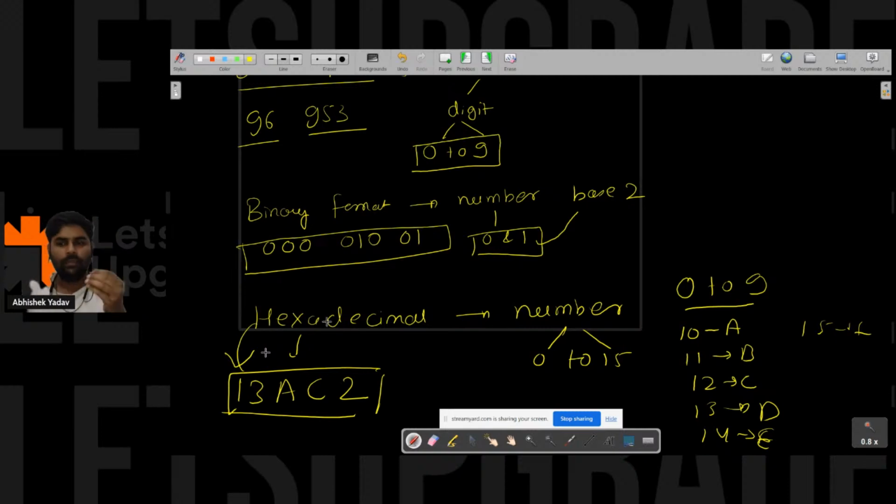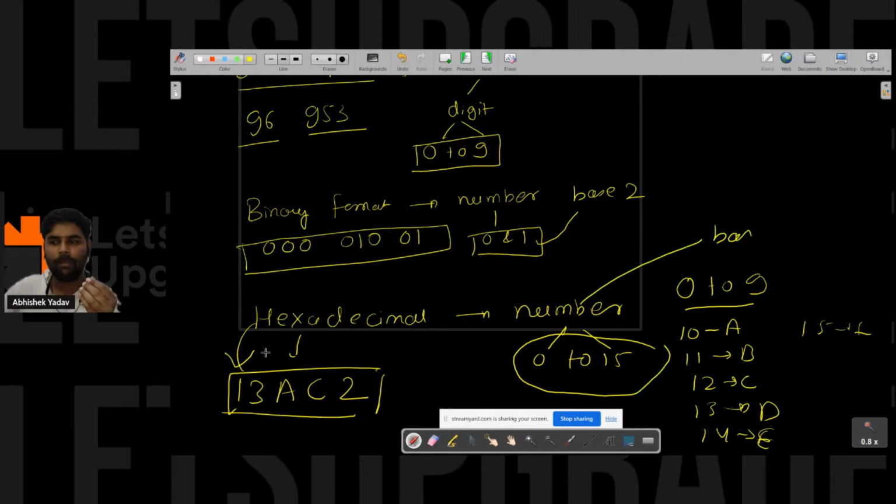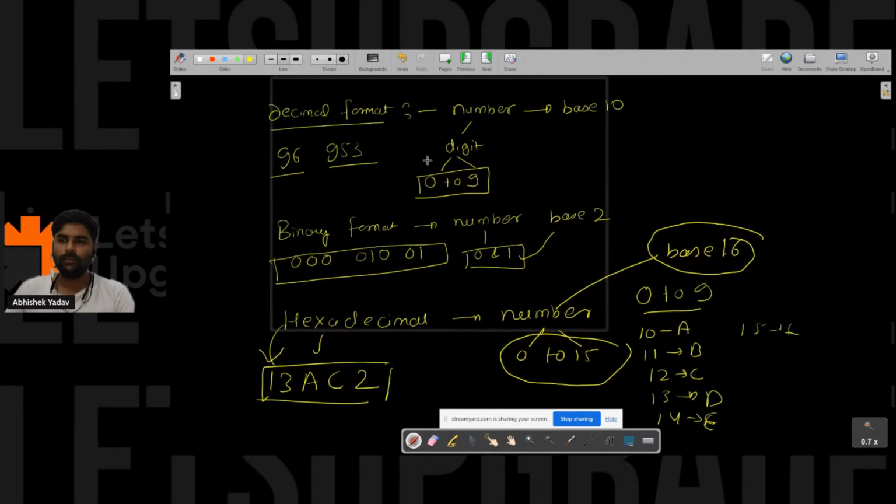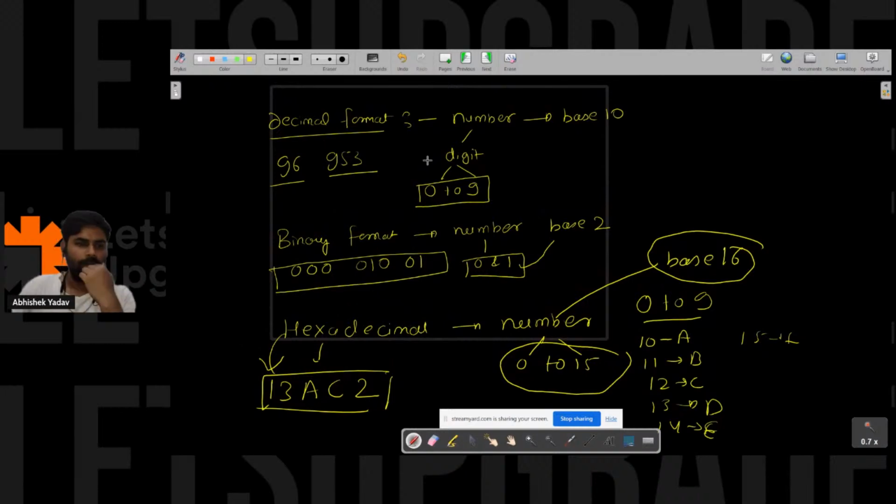Everyone is clear with the binary format, decimal format, and hexadecimal format. Here how many options do we have? A total of 16 options. So the base of this format is 16, right everyone? Yeah, after the execution the memory will be erased. Everyone is clear till this point? Yes or no? Please write in the chat if it is clear.